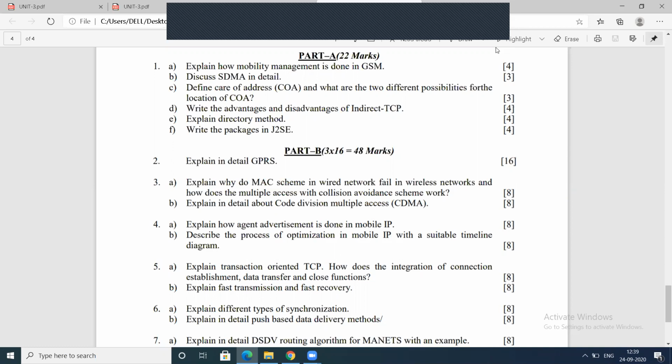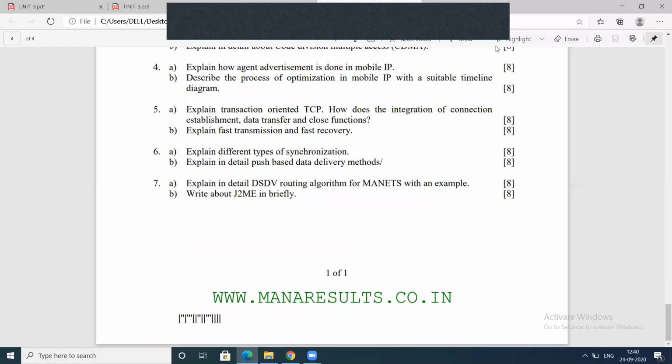I will send you the answer. Mobility management is nothing but providing services to the users by allowing them to make calls, to send SMS, etc. This is the one set.